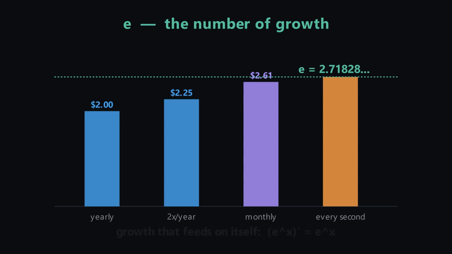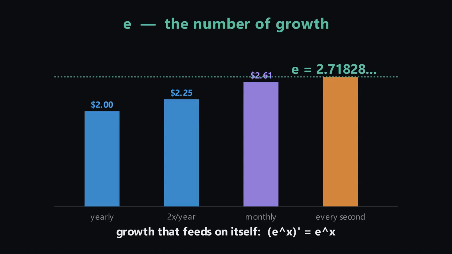E appears wherever change feeds on itself. Populations, epidemics, radioactive decay, cooling coffee, compound debt. Its superpower, e to the x, is its own rate of change. Essentially, the only function that is its own derivative. Every other one is just a scaled copy. E is the mathematical signature of growth that feeds on itself.